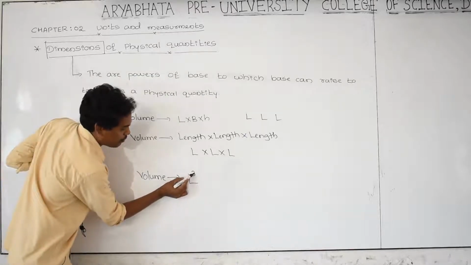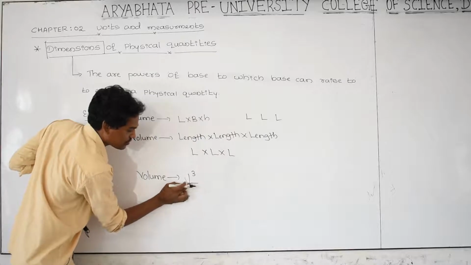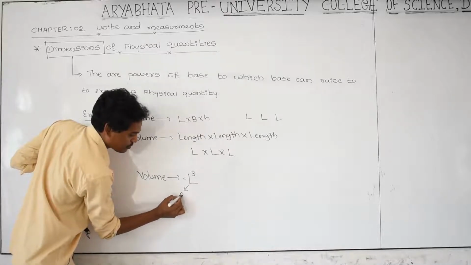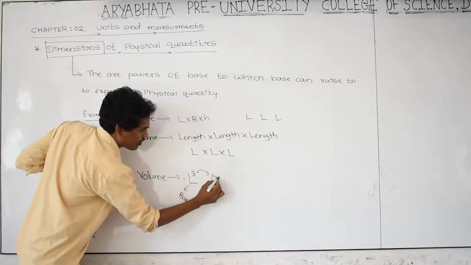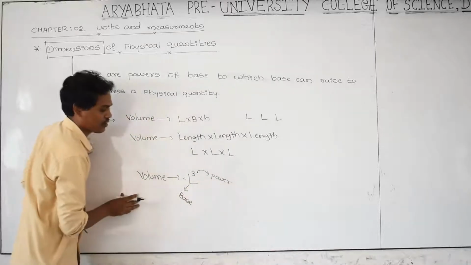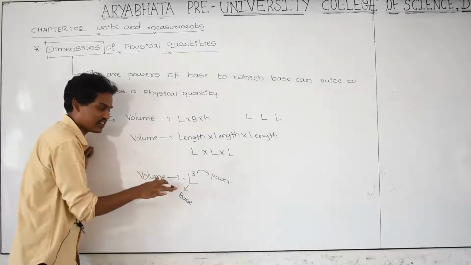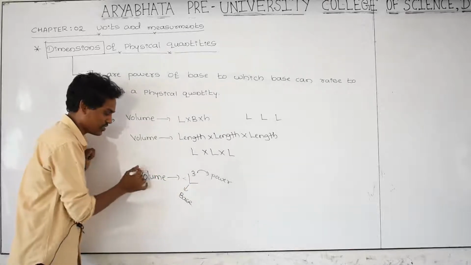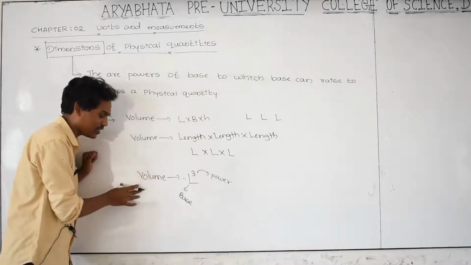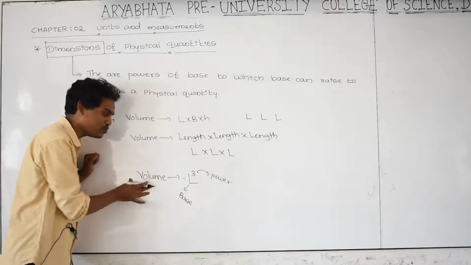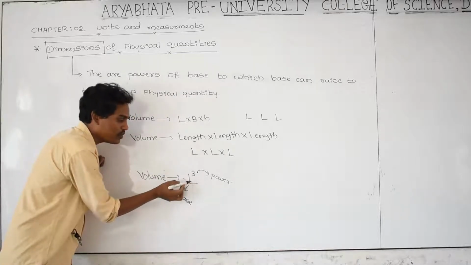L is a base and this is a power. The power of this base is raised in order to express volume as a physical quantity. How to express volume shortly? Just by raising the power of this base.